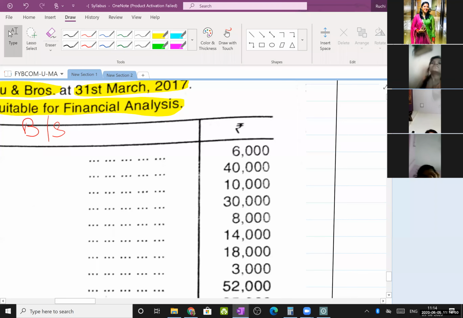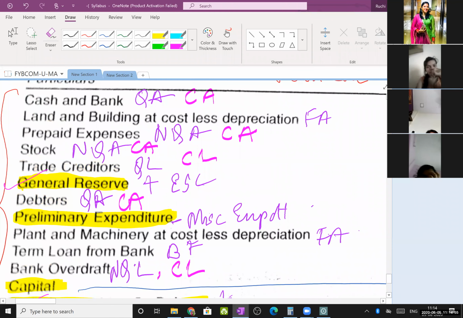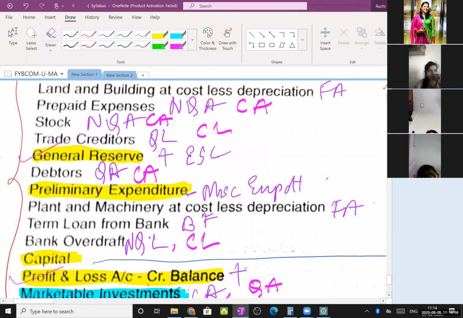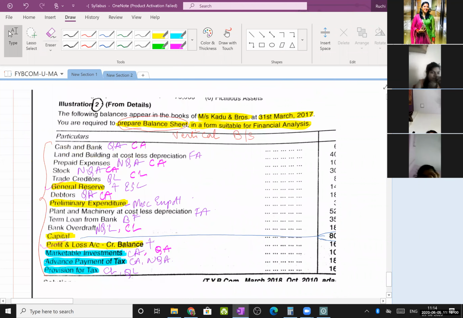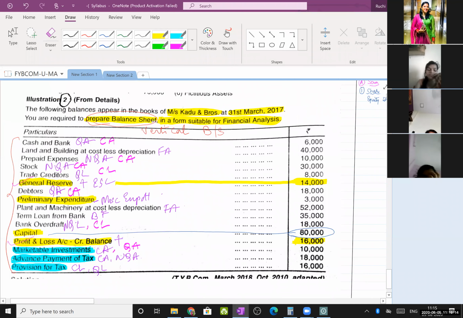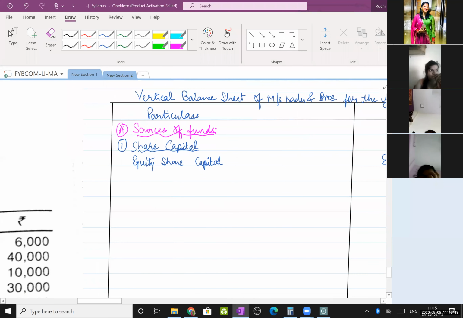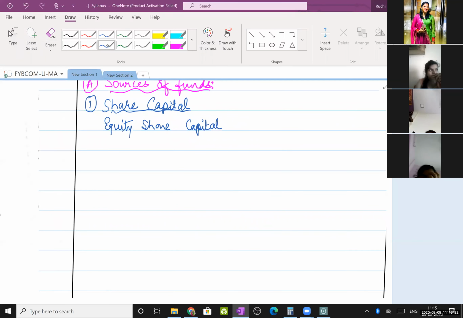Okay. Next, second category is what? I got money through share capital. Next, through my reserves. So my general reserve, 14,000 and my P&L account credit balance 16,000. So in sources of funds, first is share capital, second item is reserves and surplus.